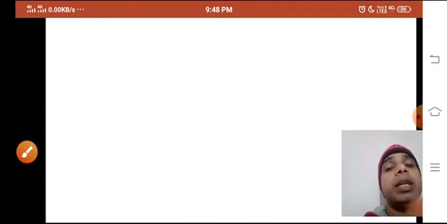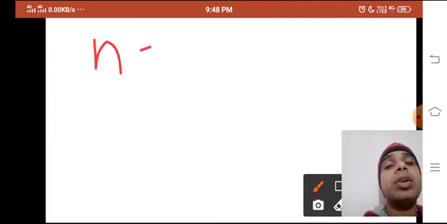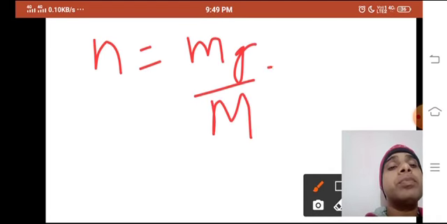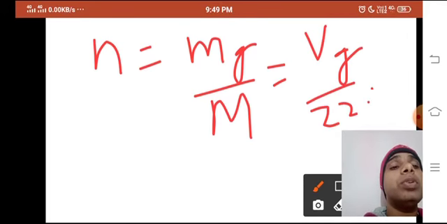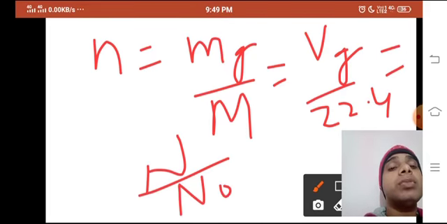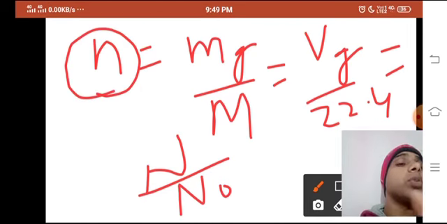I am writing them once again: n is equal to mg upon capital M, equal to Vg upon 22.4 liters if the volume is given, and equal to N upon N naught if the number of particles is given. These three formulas are used to calculate the number of moles.